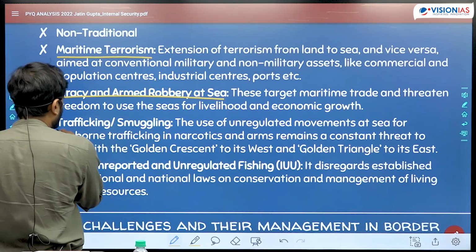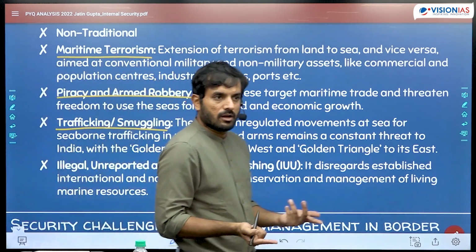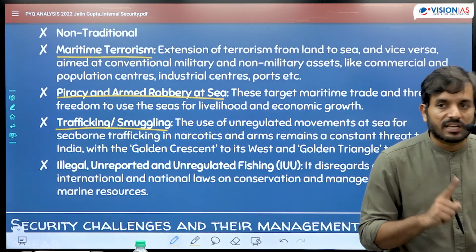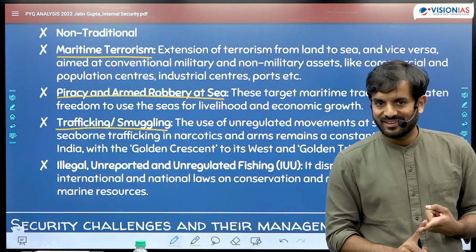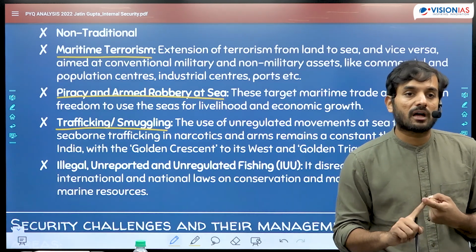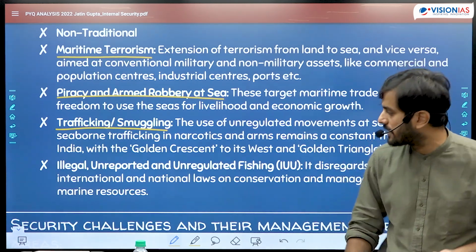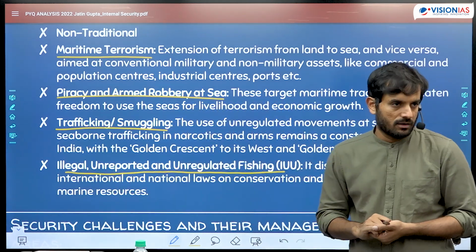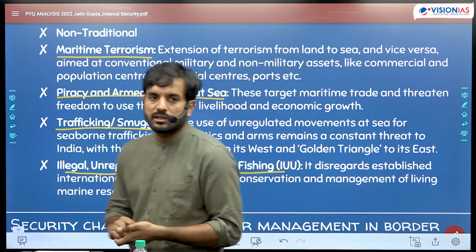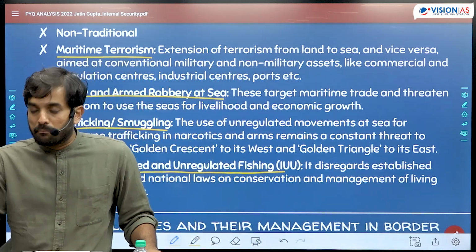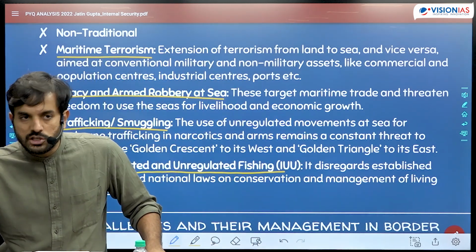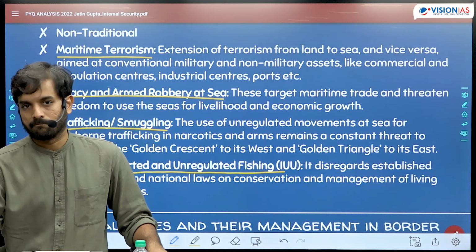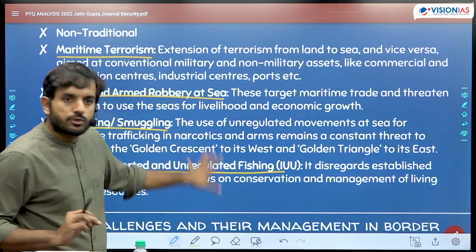Then you could talk about trafficking, smuggling on the maritime borders of India, which is causing significant economic damage to the country, which is causing a lot of damage in terms of the other internal security aspects as well. Then you could mention about illegal, unreported and unregulated fishing as well, which is taking place in the Indian Ocean region by the poachers, which is a major threat not only to the ecology but also to the economic well-being of our own fishermen, right? So these are some of the challenges which you could mention.